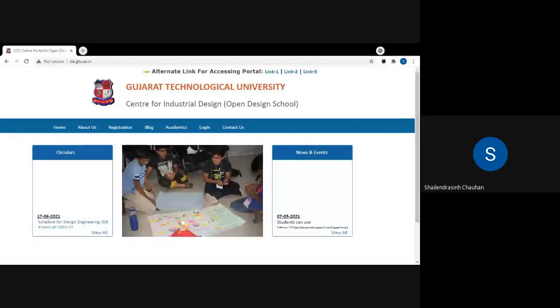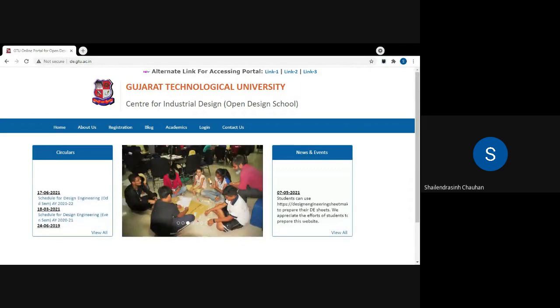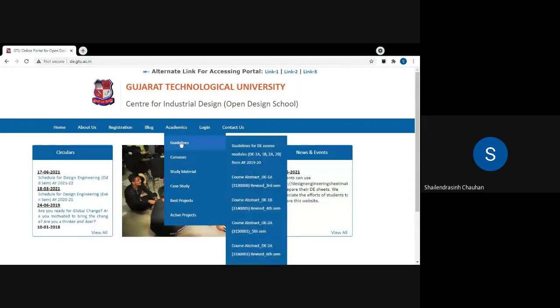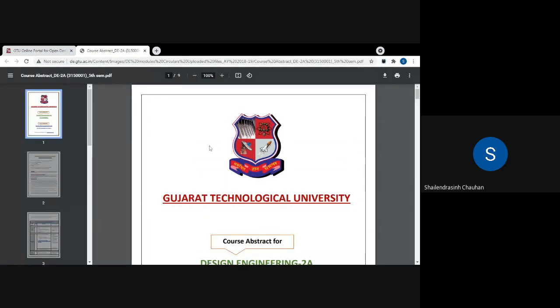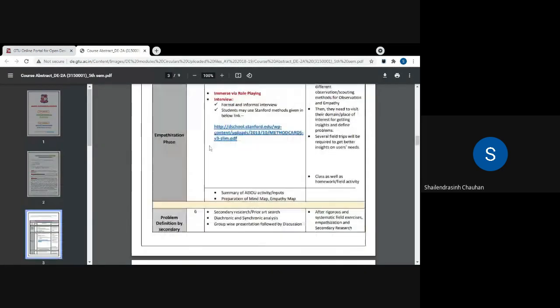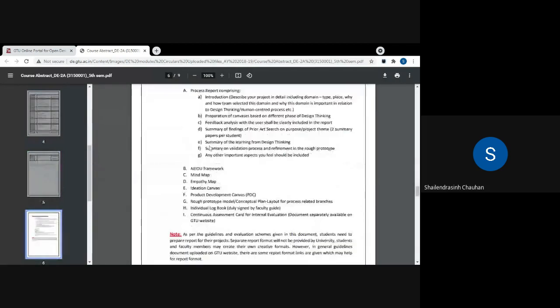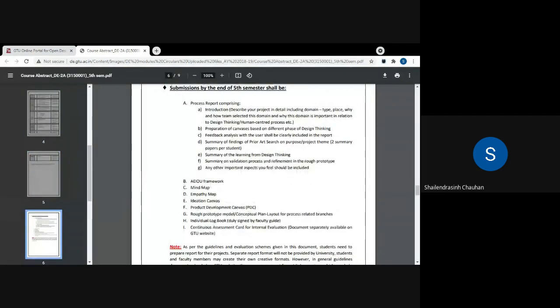You can get the list from the official website. You can simply visit the academic guidelines, D2A 5th SEM 315001. And here on the 6th page, all these are the things that you need to submit. You have already done it in the previous semester also, but with a different definition.